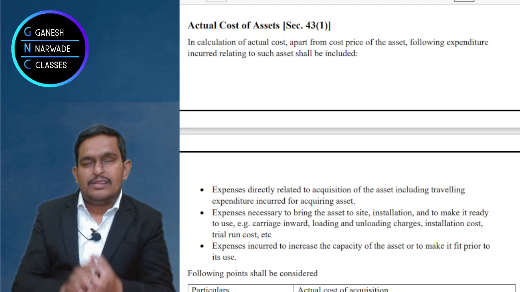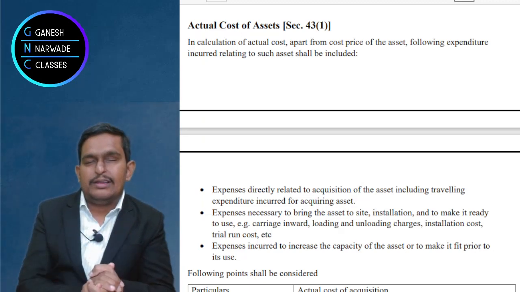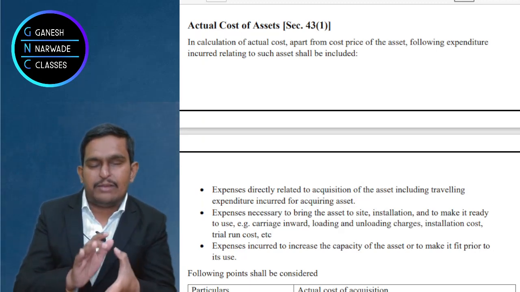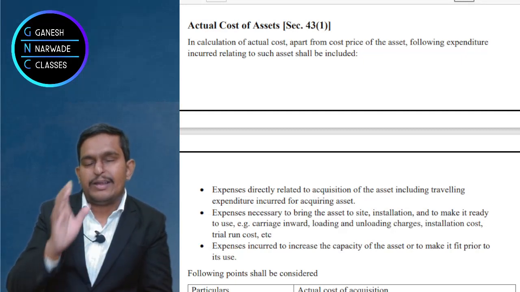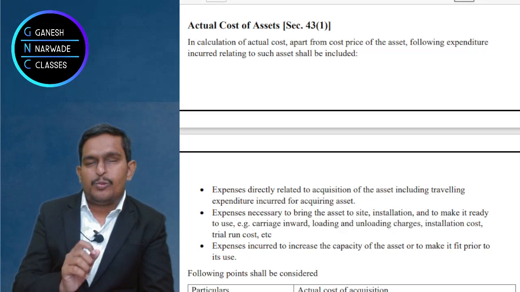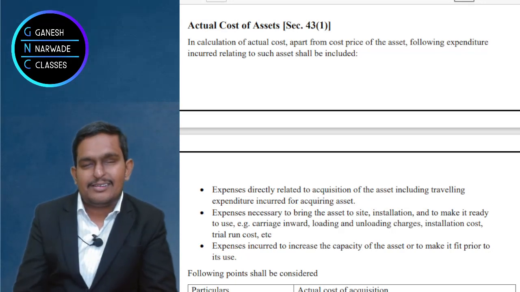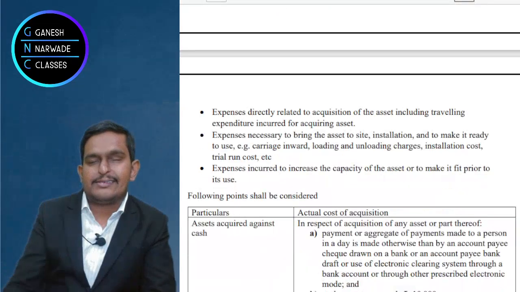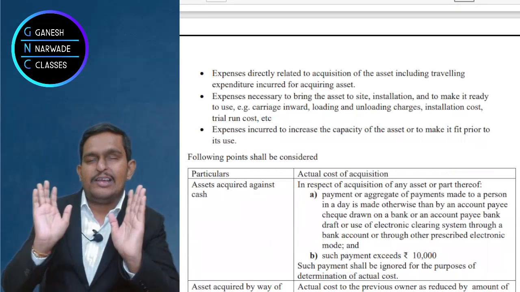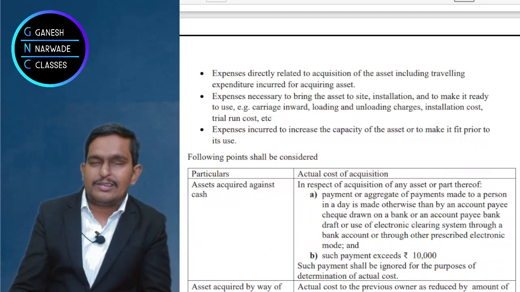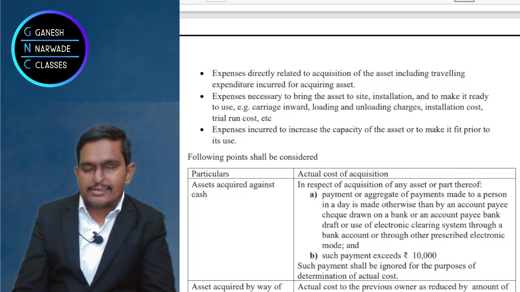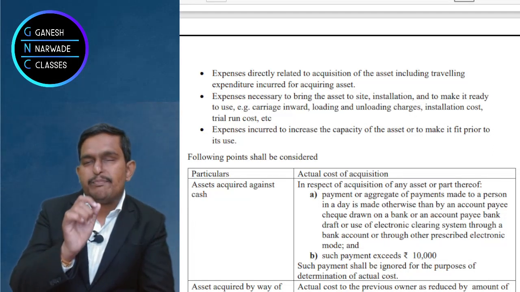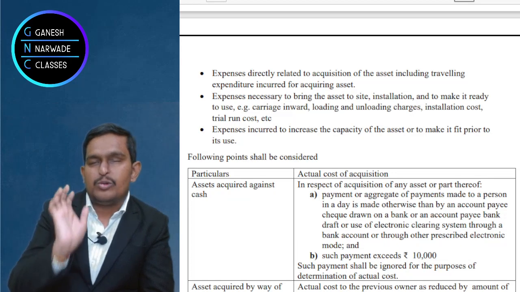Now there are certain policies which the government makes from time to time. Considering that, there are many aspects which we should study. First being about cash. Can we go and purchase the asset in cash and enjoy the depreciation on that? The answer is no. Government says that you have to make payments through digital mode only.